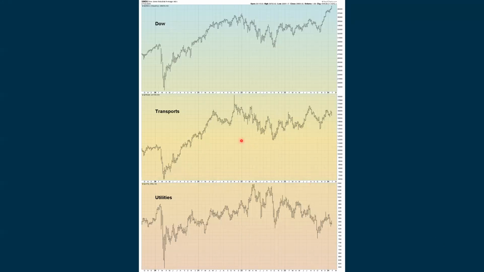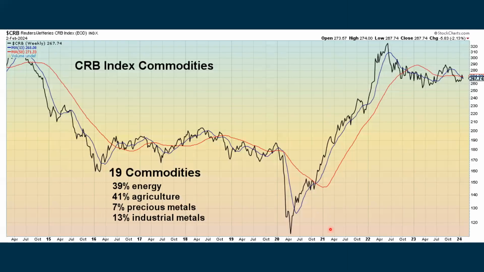Here's a plain vanilla look at Dow theory, where the Dow is setting all-time highs. We have a ways to go to get back to the transports' all-time high. First, we want to get past this previous high, then this other high set in 2023, and then go back and go above the all-time high. So we're seeing a negative divergence here in 3 different time frames. Then the utilities have been under a lot of pressure and are still going in a downtrend.